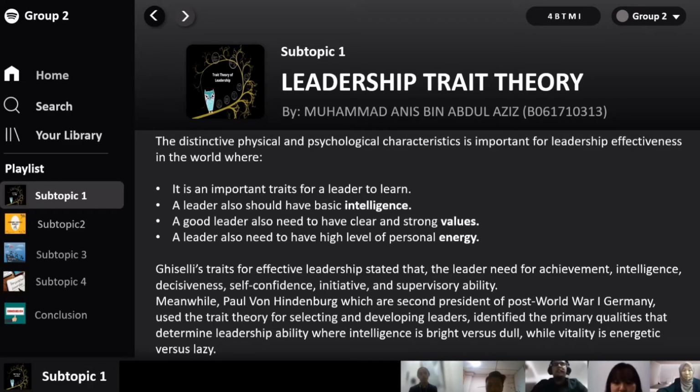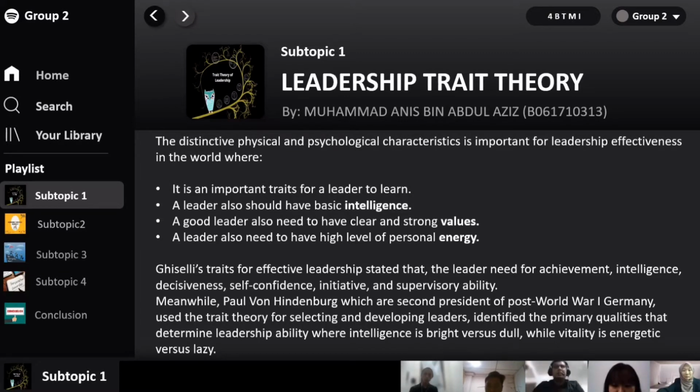Leadership trait theory: the distinctive physical and psychological characteristics are important for leadership effectiveness. It is an important trait for a leader to learn. A leader also should have basic intelligence. A good leader also needs to have clear and strong values. A leader also needs to have a high level of personal energy.